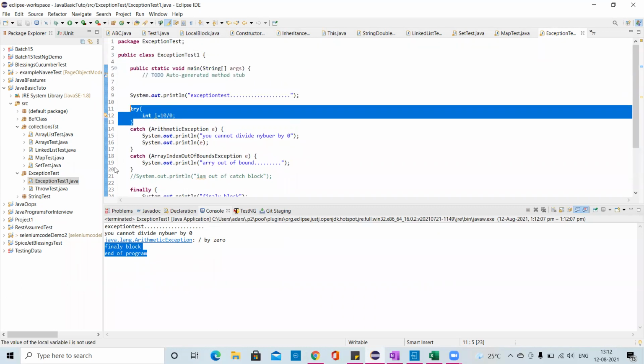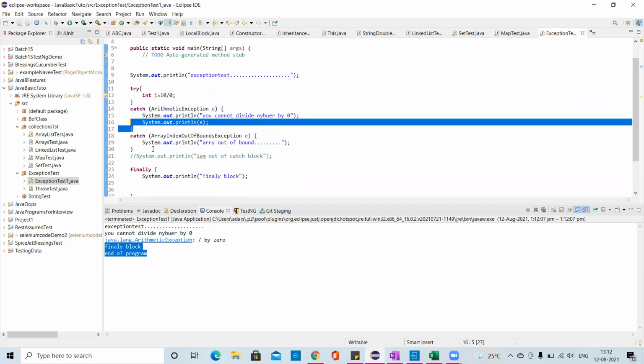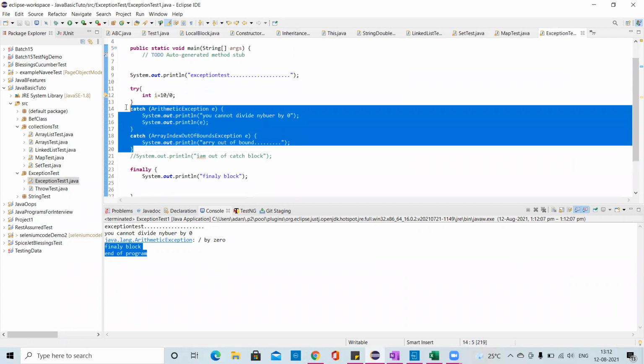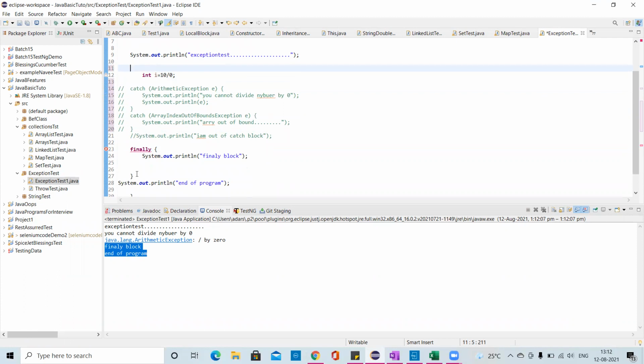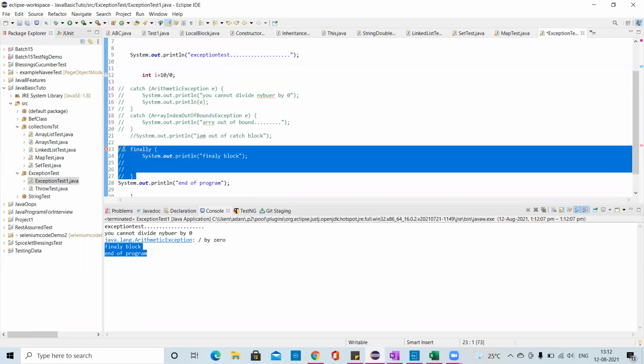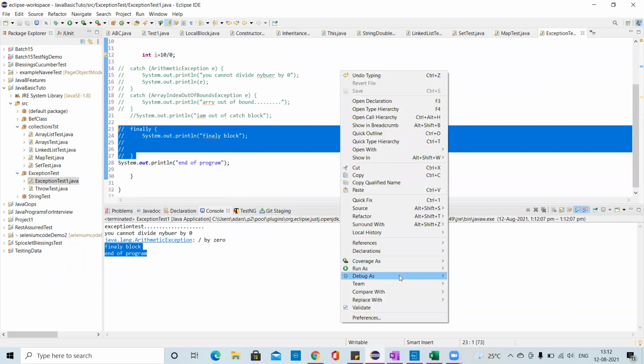We'll do one thing. We'll remove all the try, catch and all. Just see how it does. I'll comment this catch block, and also I'll remove this try block. So far you guys saw how it works. Also, I'll remove this finally block. I'll comment the end of the program. Just see now.